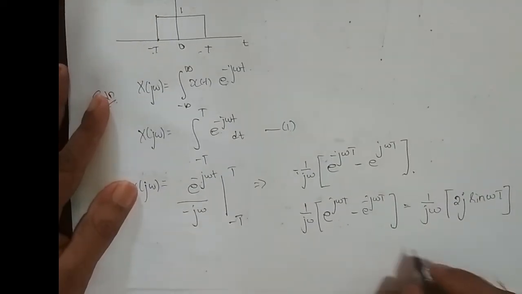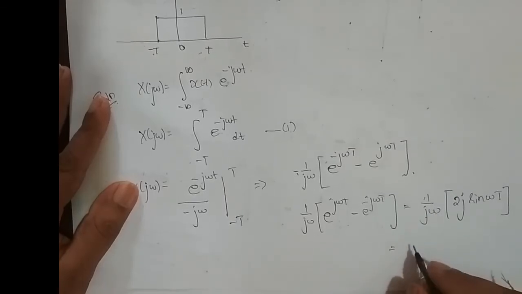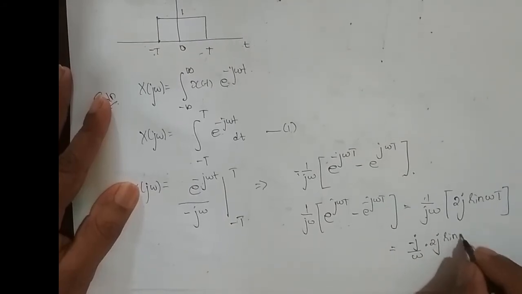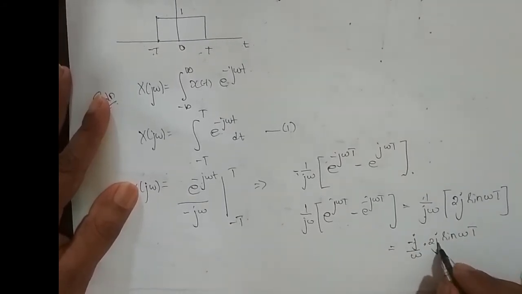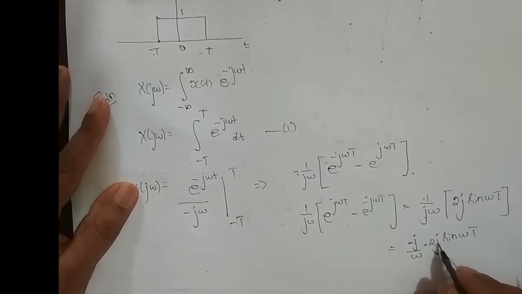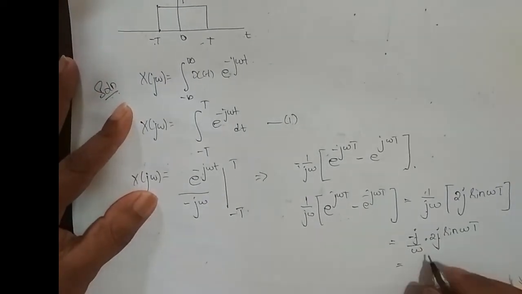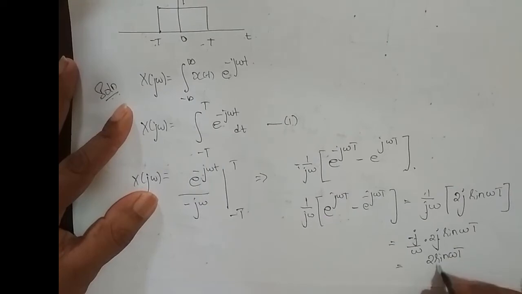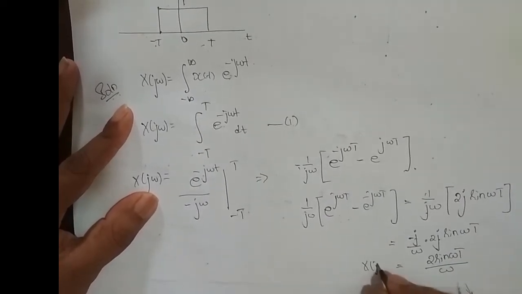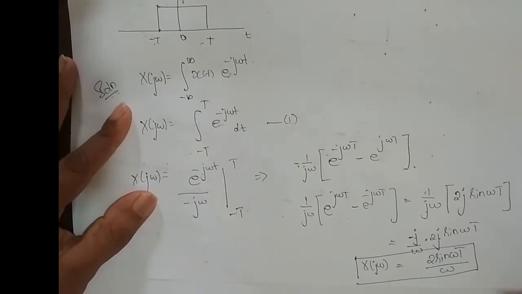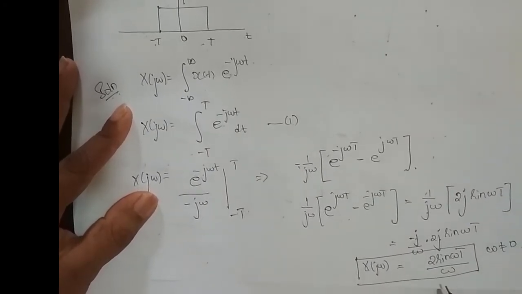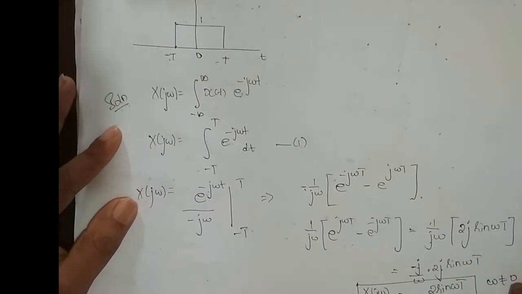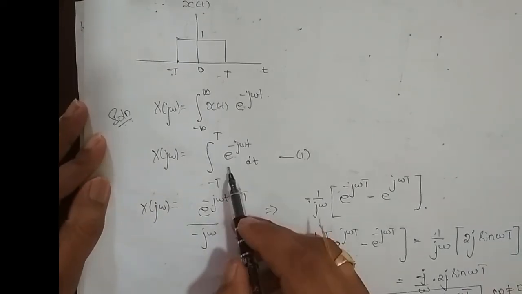So let me simplify this. If I take this j to the numerator, I'll get minus j divided by omega into 2j into sine omega T, and j into j is j square, and j square is minus 1, minus into minus plus. So what I end up with is 2 into sine of omega T divided by omega. So x of j omega is this, okay, where omega is not equal to 0. This equation holds good when omega is not equal to 0. But what is the value at omega equal to 0? For that we have to use equation 1.